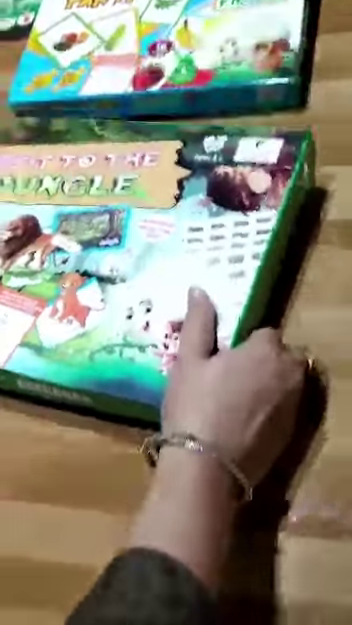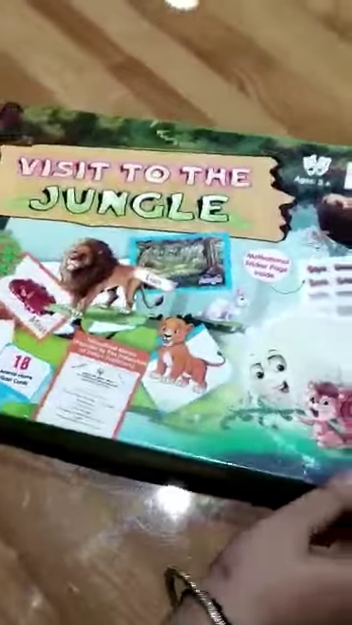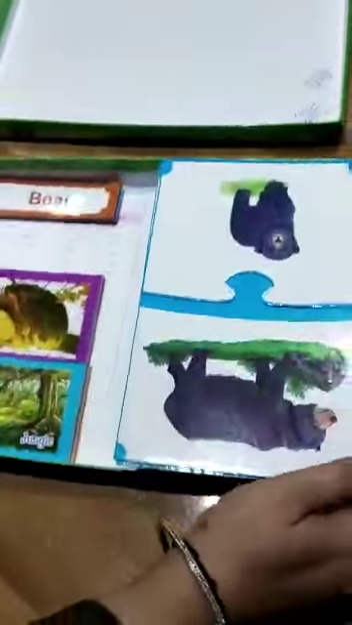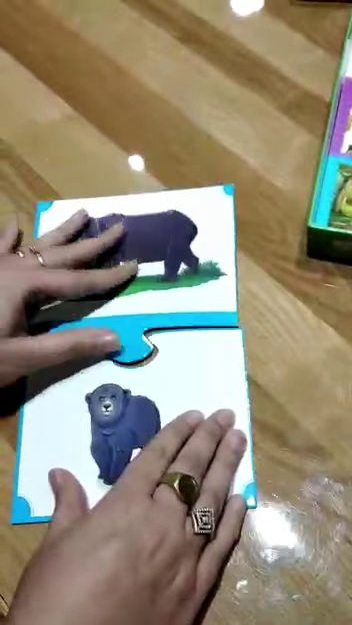Next is EVS, Visit to the Jungle. Amazing game. This is a puzzle sort of game. First of all, you can give your children this puzzle. You can tell them to join an animal with its baby this way.